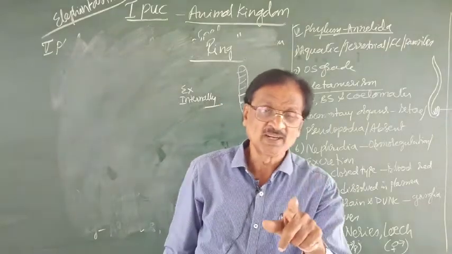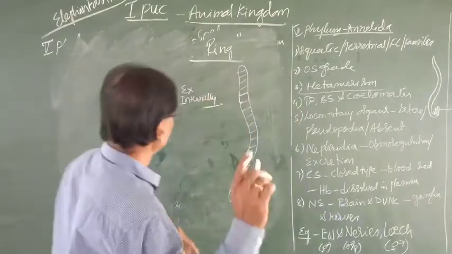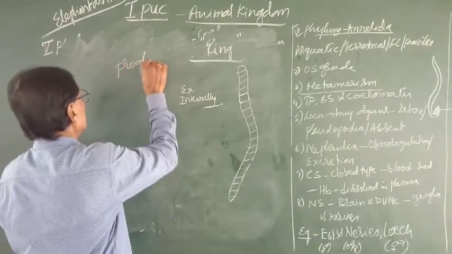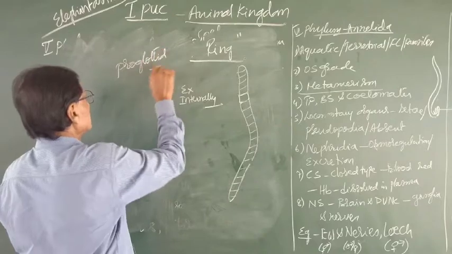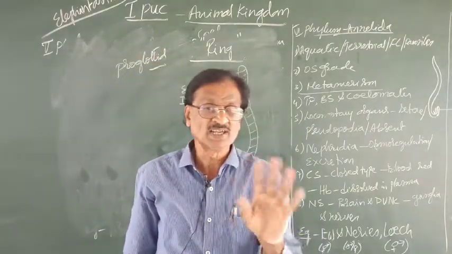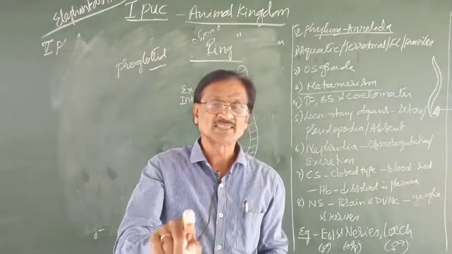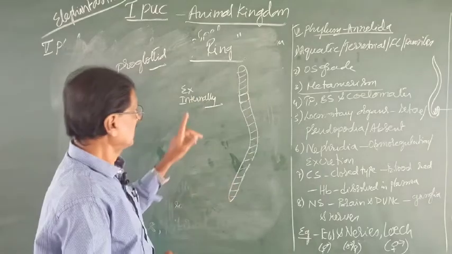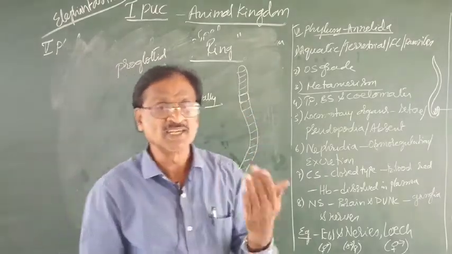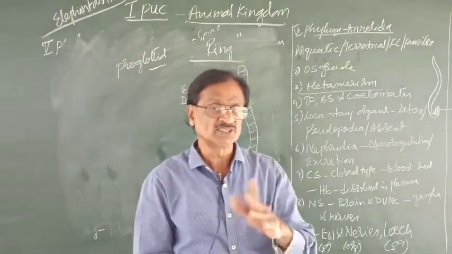For example, in platyhelminthes like the tapeworm, the segments are false segments, that is called proglottids. Here the segmentation can be seen only externally, not internally, and hence it was a false segmentation.